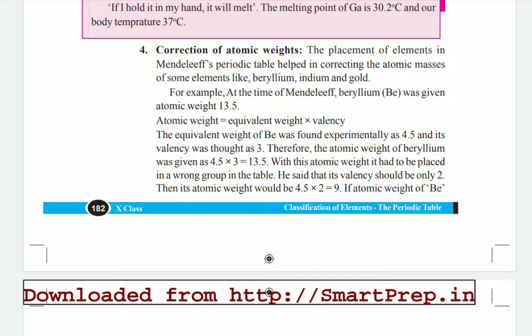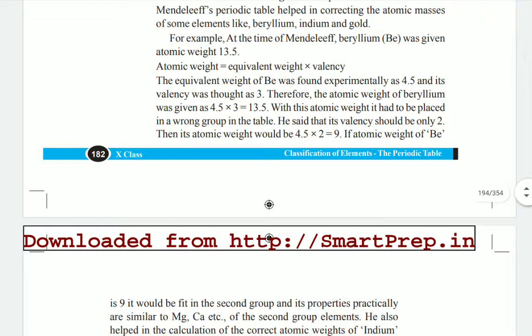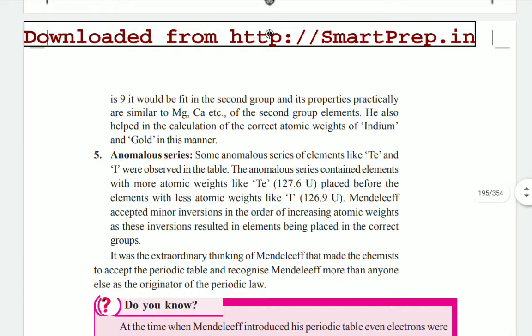These atomic weights were corrected by Mendeleev's periodic table by using the perfect formula. So this is also a very important advantage.